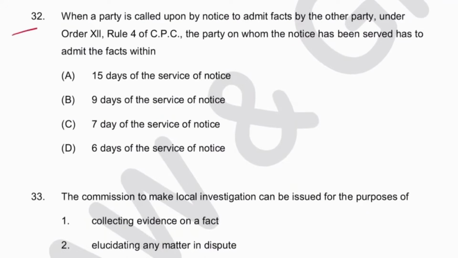Next, 32. When a party is called upon by notice to admit facts by the other party under Order 12 Rule 4 of CPC, the party on whom the notice has been served has to admit the facts within 9 days of service of notice. B is the answer. And in the same rule, it has been mentioned that if there is refusal or neglect to admit the same within 6 days after the service of such notice, then there shall be cost on the party refusing. All right.